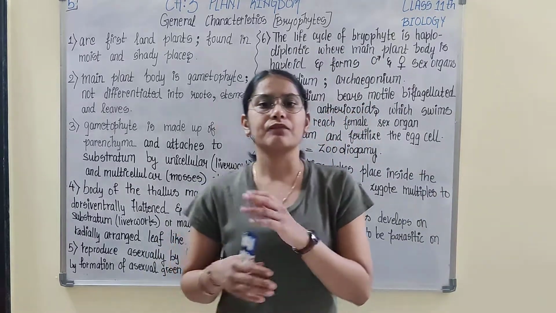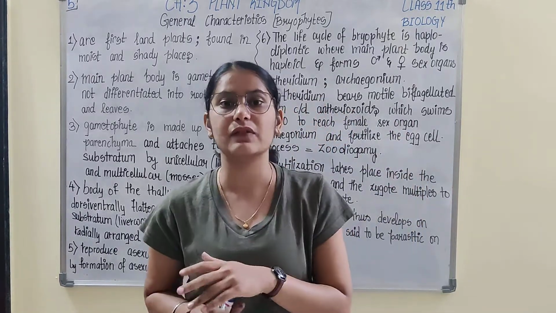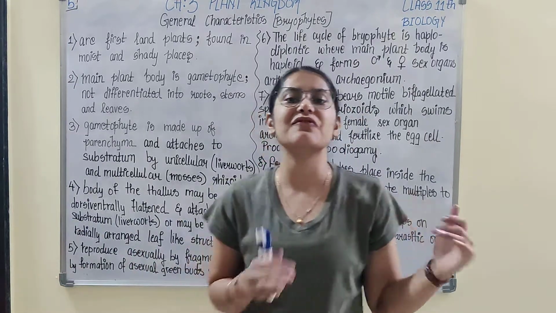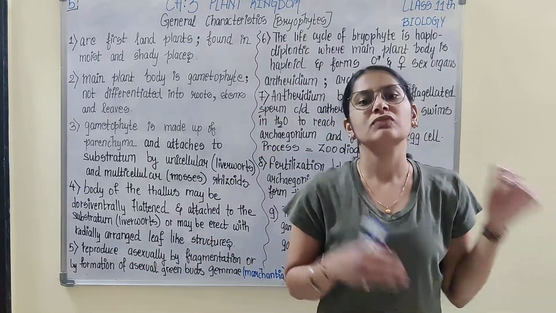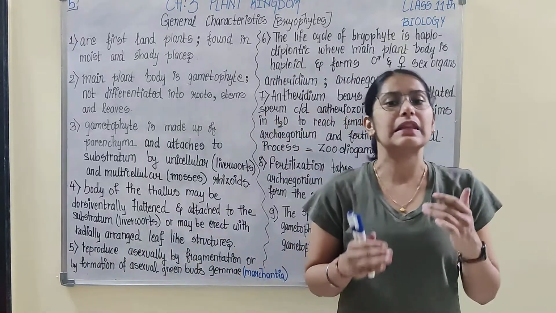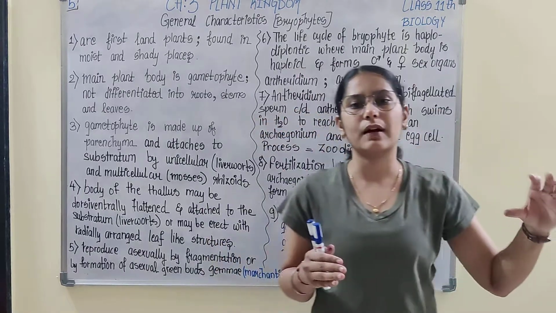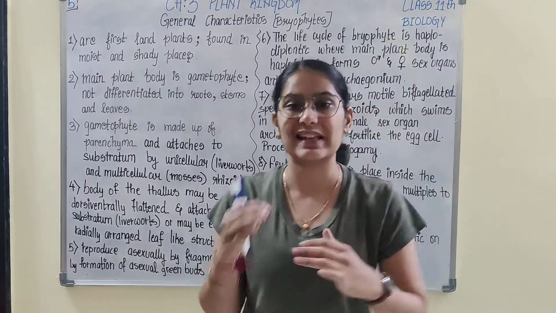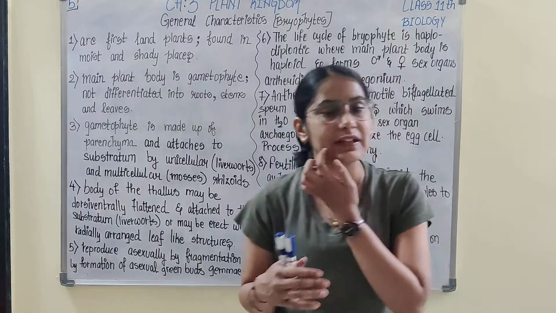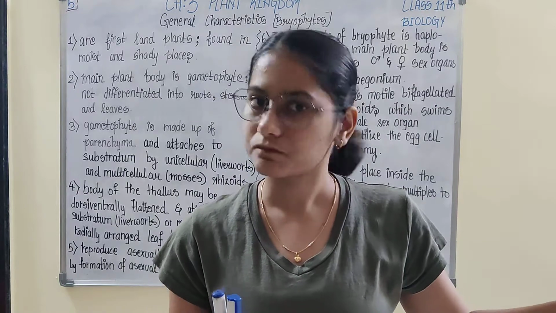Now we are going to start the next part. Also, I missed one thing: we have also discussed different classification systems. Artificial classification system, and how it is different from natural classification system. We also talked about the phylogenetic classification system, which taxonomists often use at present.